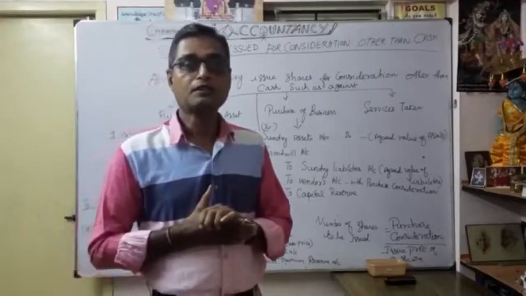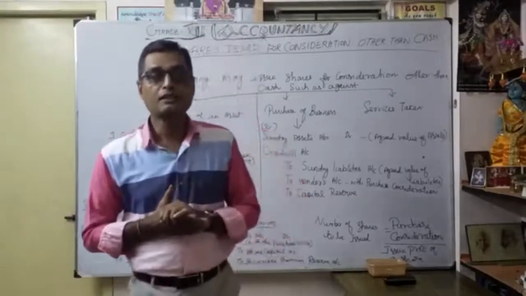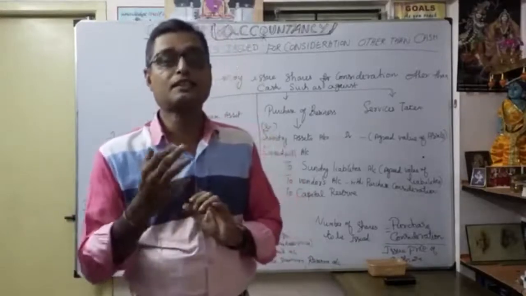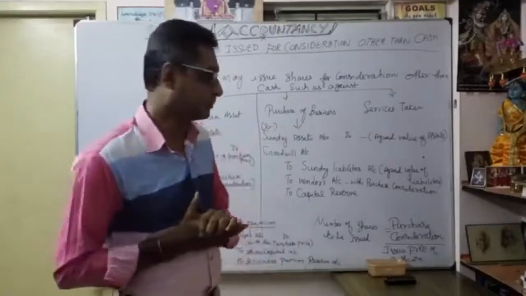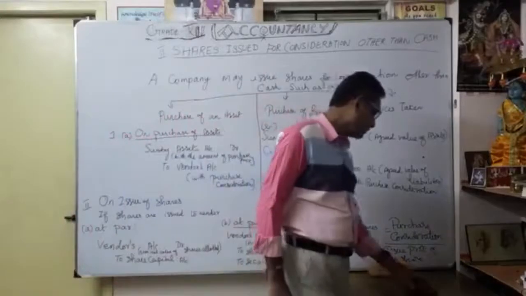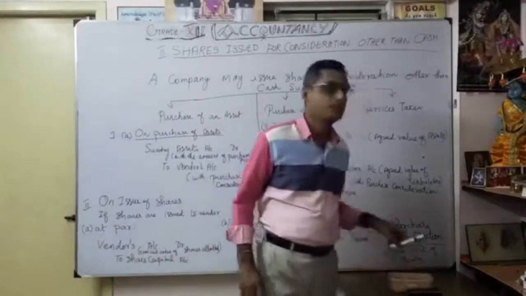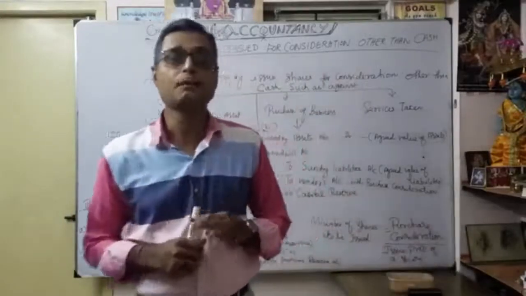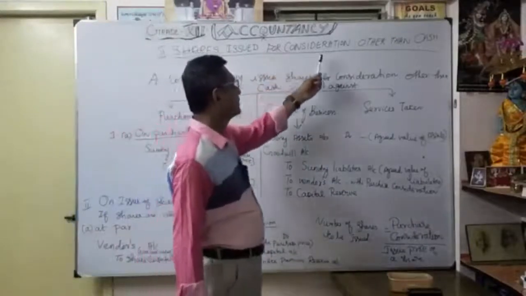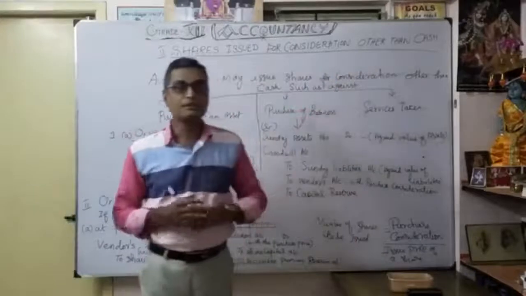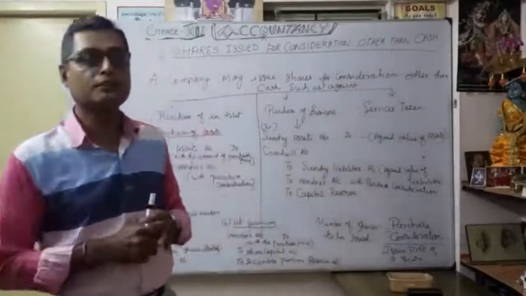Now, let us discuss shares issued for consideration other than cash. Instead of cash, how will the company allot shares? That's what we are now going to discuss. It's a very important one. So what are the possibilities coming under this heading? Shares issued for consideration other than cash. Instead of cash, how will the company issue shares?